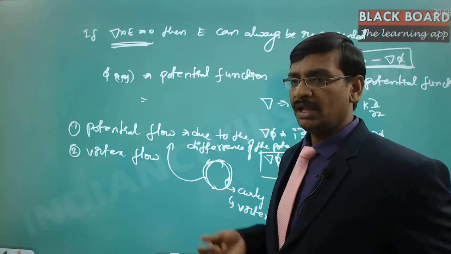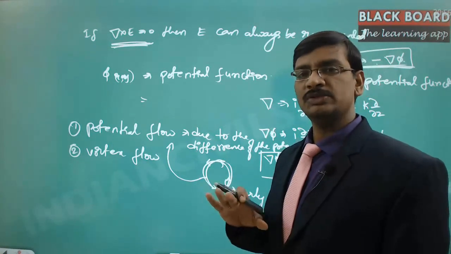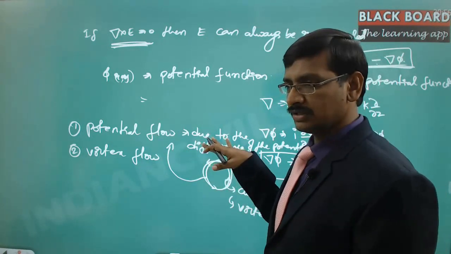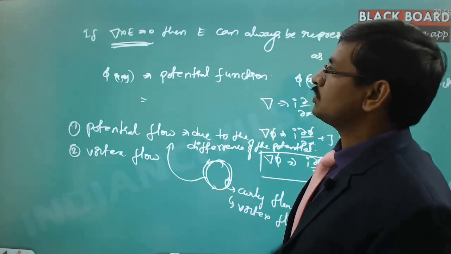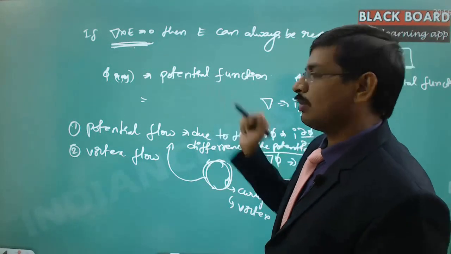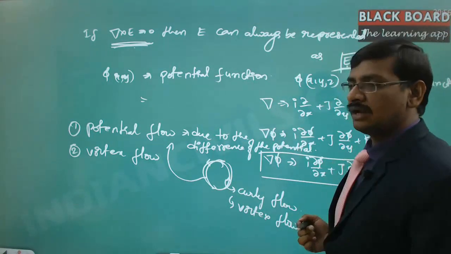That means if you understand this potential flow completely, you will get complete control of the entire fluid dynamics, if you understand only the potential flow, right? And the relation to the complex analysis, how it is going to be. Now see this. This is del cross E is equal to 0. And del is a vector operator, and phi is a scalar function.